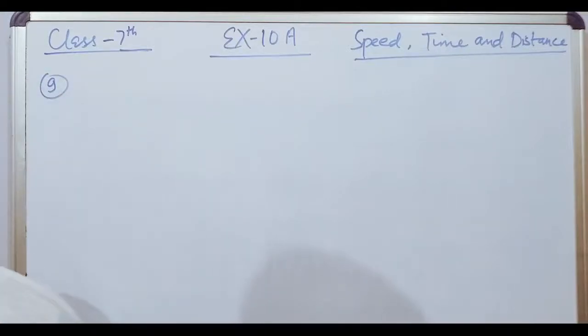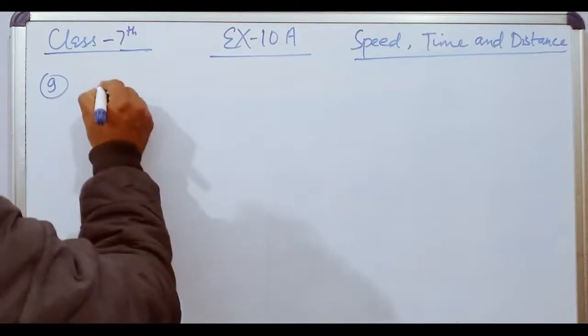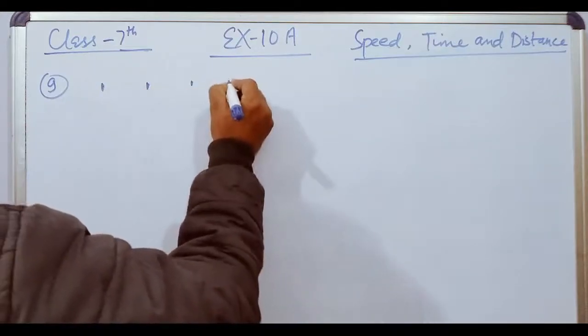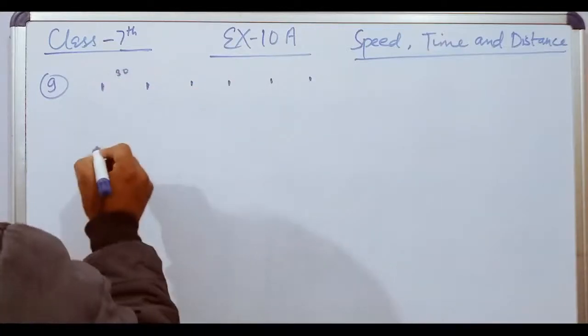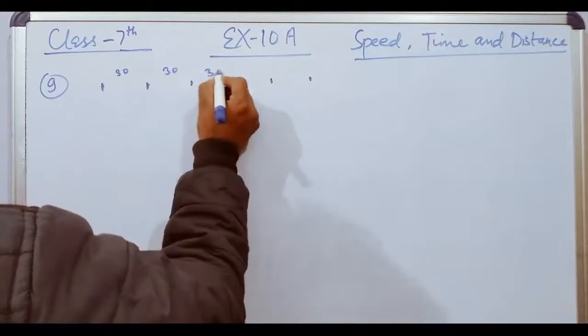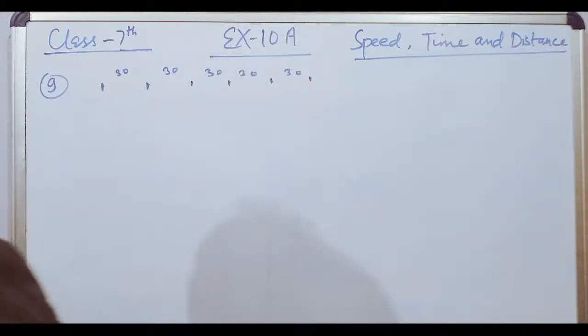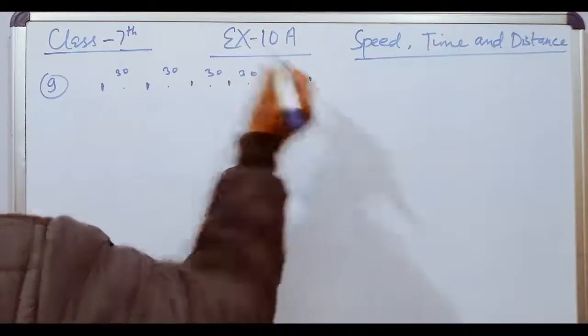Lamp posts are placed 30 meter apart. How long will a car traveling at 45 kilometer per hour take to pass 6 lamp posts, not counting the first of them? See, 1, 2, 3, 4, 5, 6. So 30 meter, 30 meter, 30 meter, 30 meter, 30 meter. Okay.